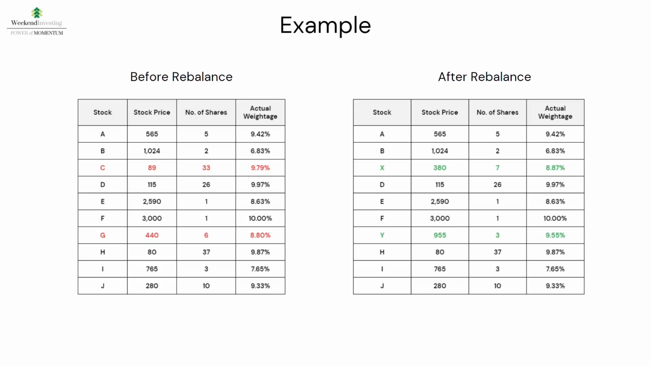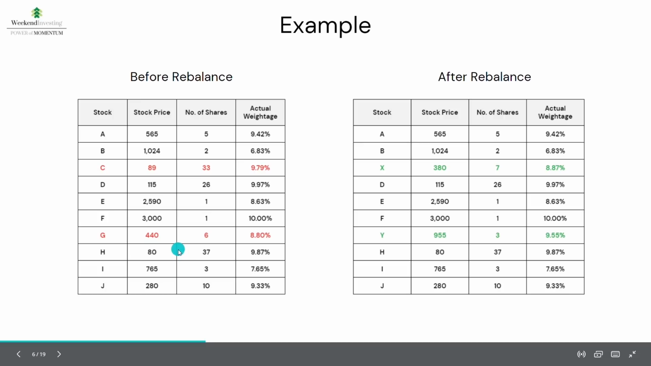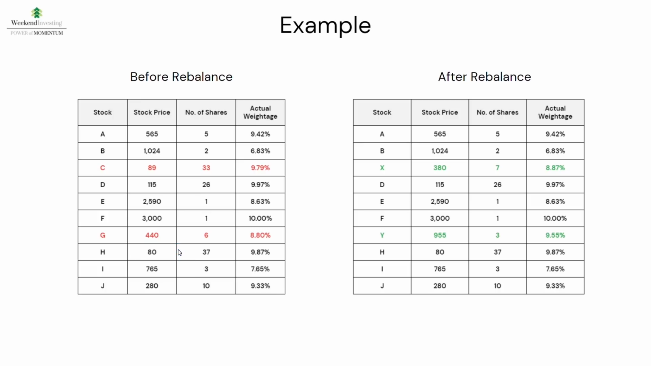Let's consider a 10 stock weekly rebalanced portfolio with a maximum allocation of 10% to each stock. To the left is the composition of the portfolio as it is. After running our algo post market hours, we find out that stock C and G are to be removed from the portfolio and replaced by two new stocks, X and Y. The rebalanced portfolio will have 7 shares of stock X at Rs 380 per share and 3 shares of stock Y at Rs 955 per share.